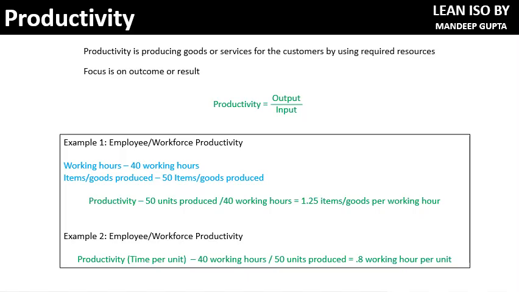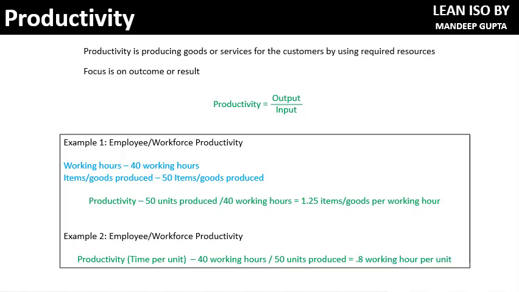Organizations calculate this on various aspects. Let's look at how organizations calculate on workforce or employee. If we want to calculate the labor productivity, or employee productivity, or workforce productivity per week, let's say the working hours per week are 40 working hours.